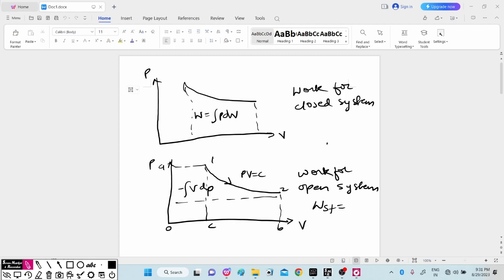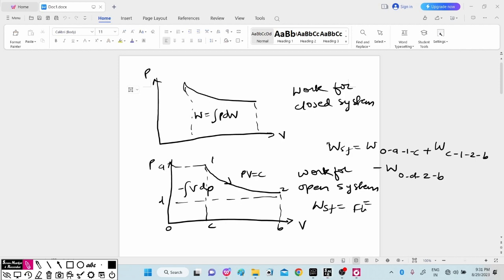The work produced by the steady flow system is equal to work of 0, A, 1, C plus work of C, 1, 2, B minus work of 0, D, B. The work of 0A1C is the flow work entering the system.